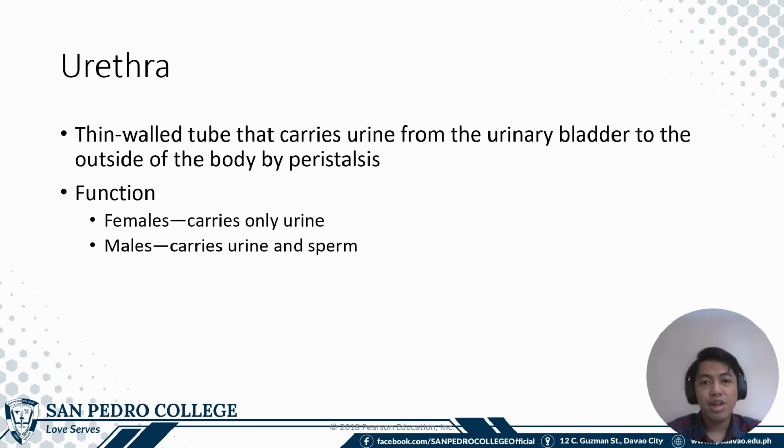Now, after the urinary bladder is the urethra, which is a thin-walled tube that carries urine from the urinary bladder to the outside of the body by peristalsis. The urethra in males and females is different because of the length of the urethra. And also, in females, the urethra carries only urine, whereas in males, it carries urine and sperm.